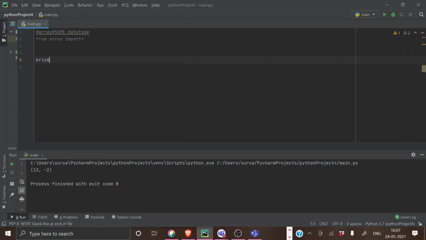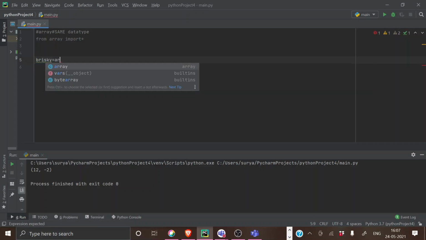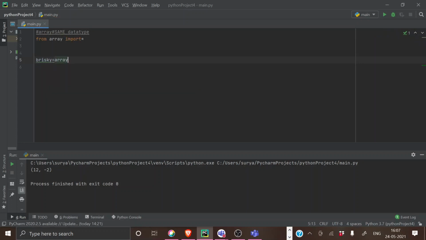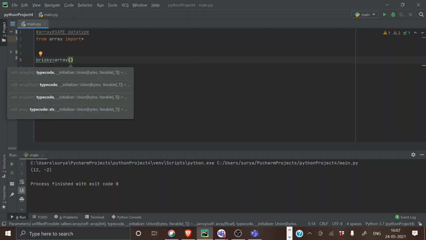So I'm just giving Brisky. This is the name of my array. And if you want to initialize it, this is your syntax. You have to use the word array. The moment I used array, the colors came, I mean, all these things become active.